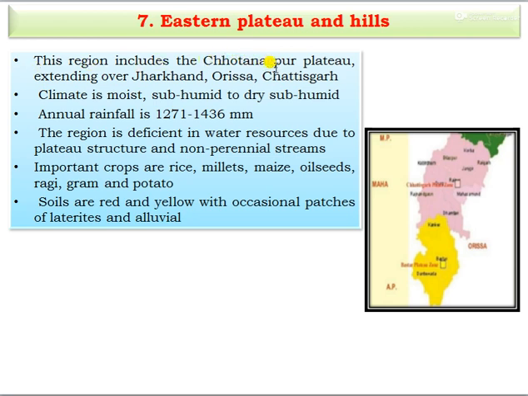Then seventh one, that is Eastern Plateau and Hills. This region includes the Chotanagpur plateau extending over the Jharkhand, Orissa, Chhattisgarh. The climate is moist, subhumid to dry subhumid. Annual rainfall is 1271 to 1436 mm. This region is deficient in water resource due to the plateau structure and the non-perennial streams. The important crops like rice, millets, maize, oilseeds, ragi, gram, and potato. The soils are red and yellow with occasional patches of the laterite and the alluvial.